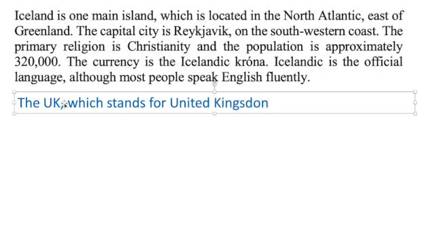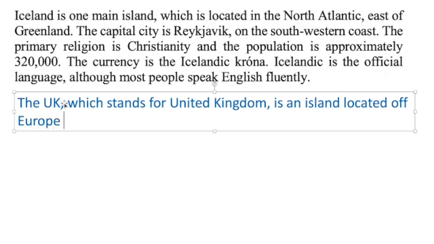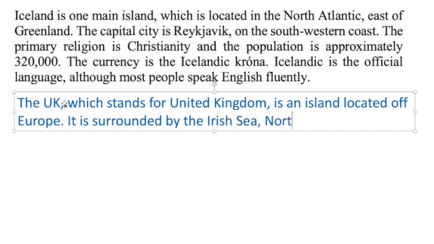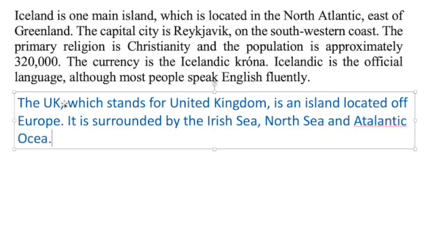The UK, which stands for the United Kingdom, is an island located off Europe. It is surrounded by the Irish Sea, North Sea, and Atlantic Ocean. Now, I have decided to write 2 separate sentences.